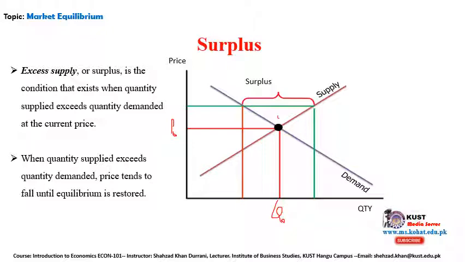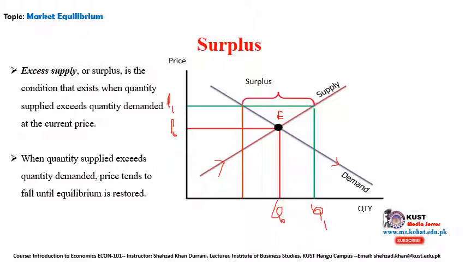This is the equilibrium point where both the supply and the demand intersect. This is the supply curve, as you can see, and this is the demand curve. So from P naught, let's say there is an increase in the price to P1. When you see an increase in the price, what will happen now? The suppliers will increase the quantity supplied to the market, let's call it Q1.